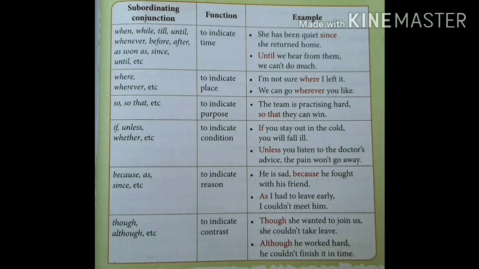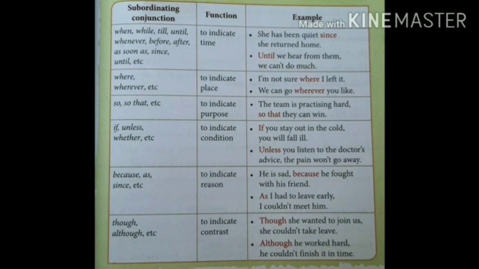So these two clauses are connected by the word "where". One more example sentence is "We can go wherever you like." Here these two clauses are connected by "wherever". So "wherever" is a conjunction used in this sentence.